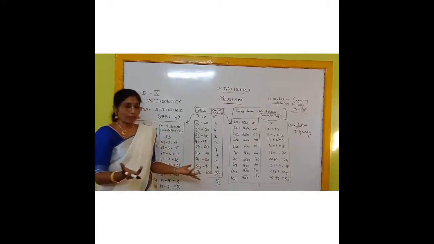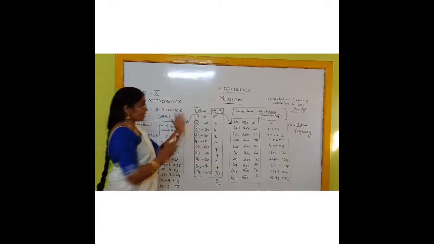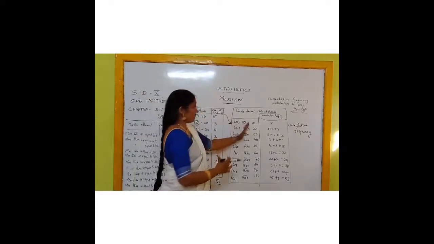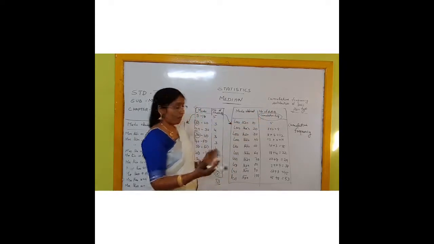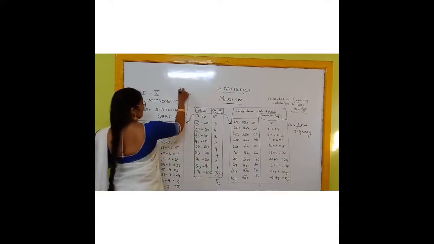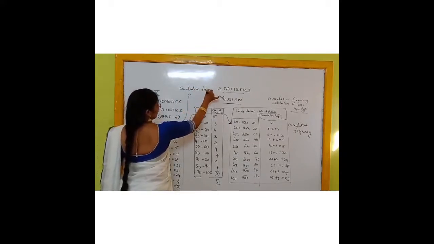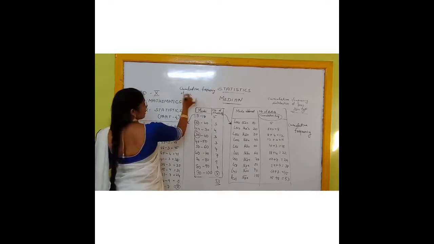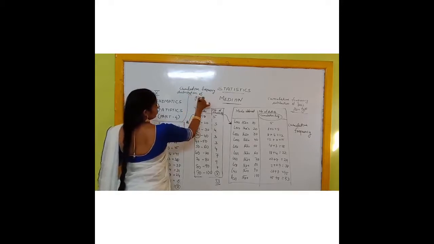Because we know that for more than or equal to 90, only 8 students have got. So here we have seen two types of tables. One is the representation of this table in another way. One is the cumulative frequency distribution of less than 10 that we have found out. This one is known by the name cumulative frequency distribution of greater than 10, or more than 10. The two tables I have made for you.